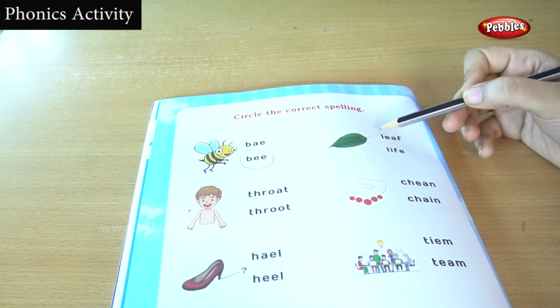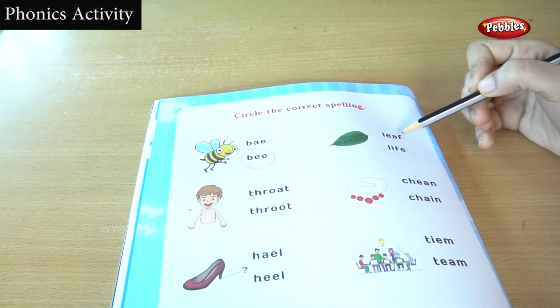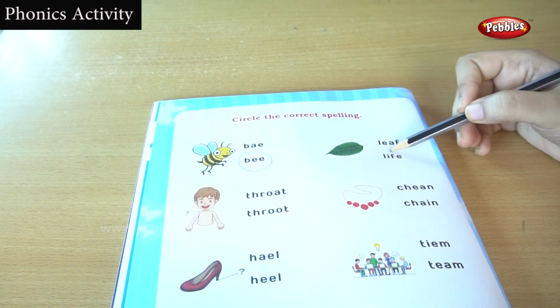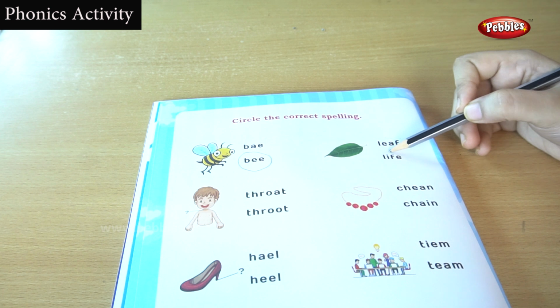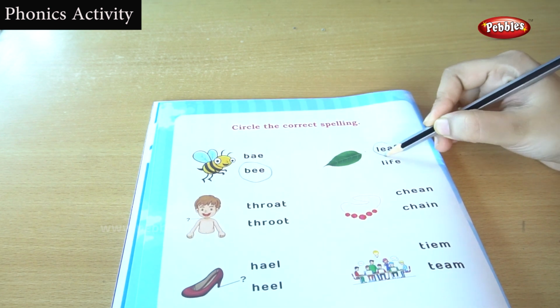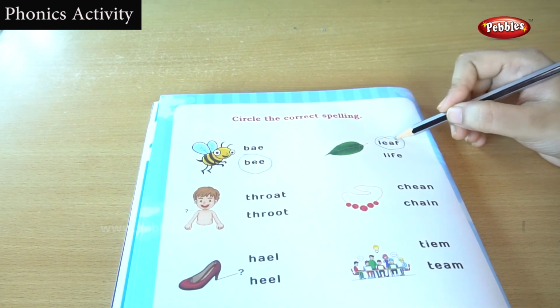Okay, let's move to this one. This is leaf. Okay, this is the correct spelling. E-E, leaf. If you put I-F, then it will become life. It's not life, this is a leaf. This is the correct spelling for the word leaf.